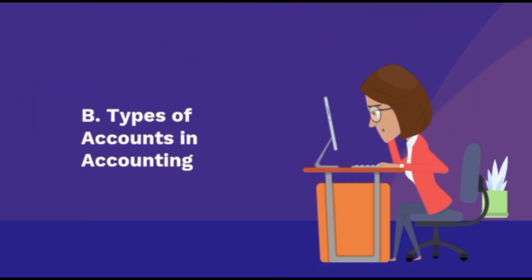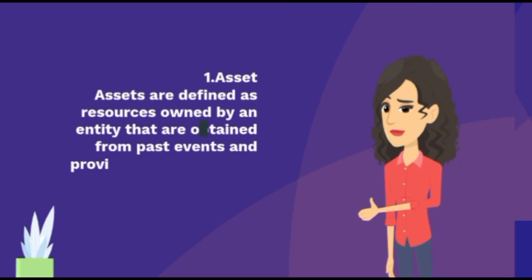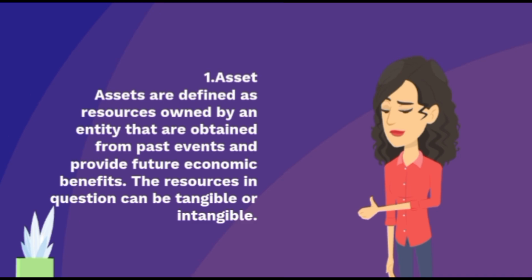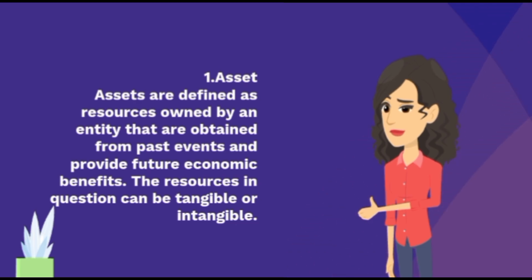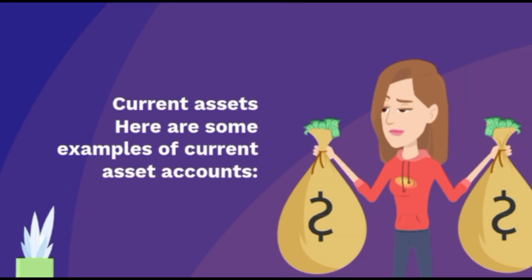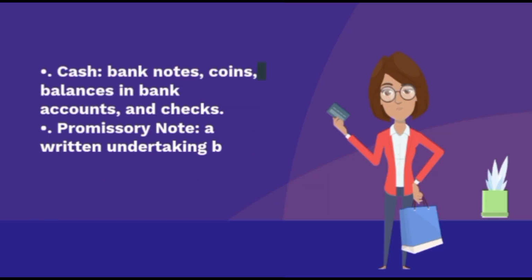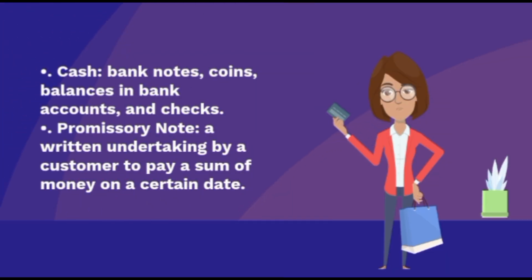B. Types of account in accounting. 1. Asset. Assets are defined as resources owned by an entity that are obtained from past events and provide future economic benefits. The resources in question can be tangible or intangible. Current assets. Here are some examples of current asset accounts: cash, banknotes, coins, balances in bank accounts, and checks.